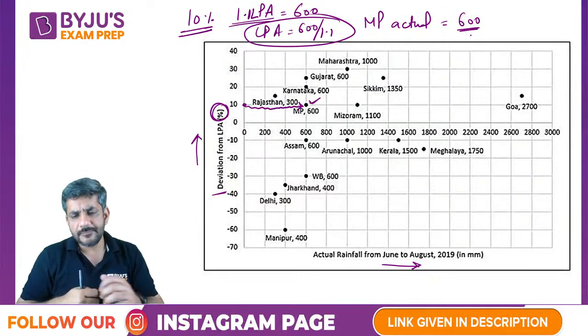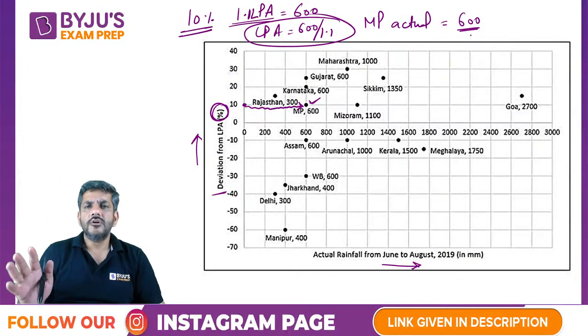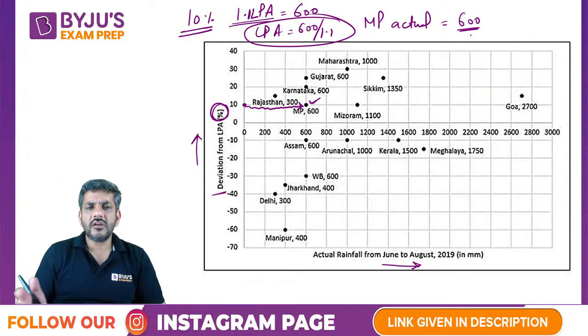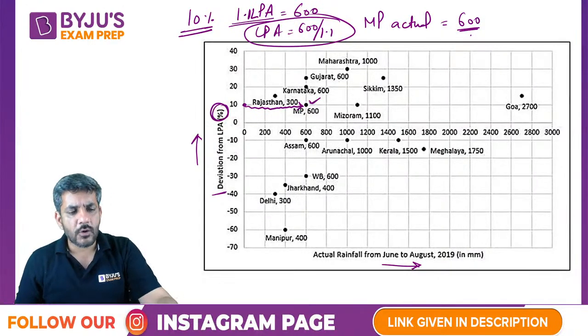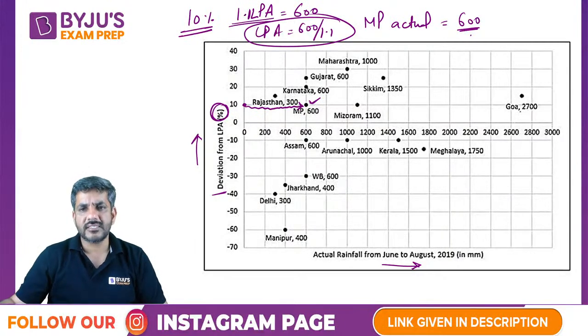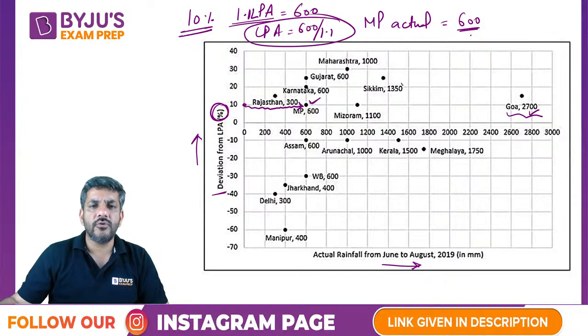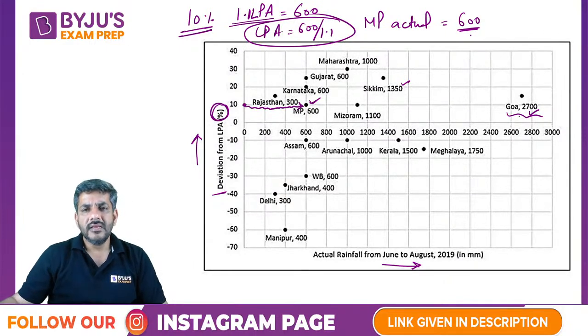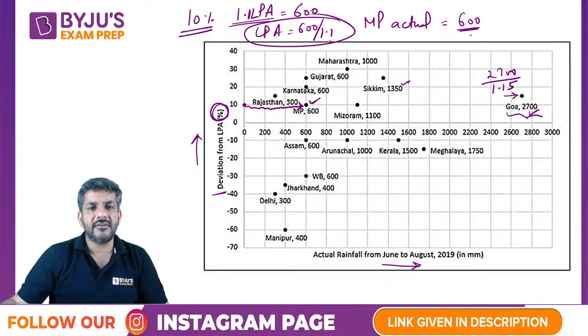So in this data, I would suggest do not make that table, because not many confusing things are there. Now I have understood for each one of them exactly the same thing is to be done. For example, if we talks about Goa, this figure, देखो ये figures भी already लिखी हुई हैं, so why to make a table here? It is 2700 and LPA is, deviation from LPA is 15%, 10 और 12 के बीच में. So if I have to calculate the LPA, I would straight away say 2700 upon 1.15, the way I have done here.